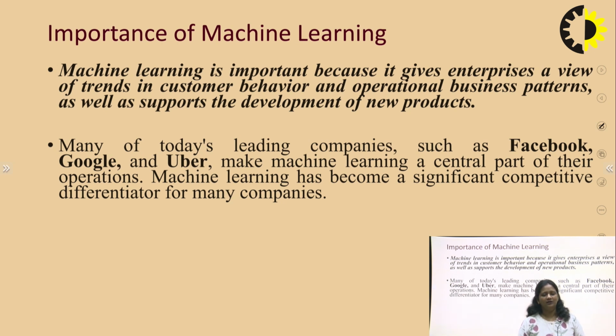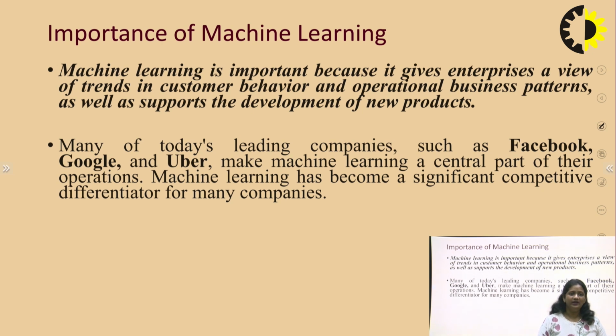Suppose on a particular day we search on, for example, Amazon. Suppose you search for a product. Okay, next day when you just open Amazon and view the first page, all the entries you have searched are visible in the recommendations for you. How is it possible? This is possible because of the machine learning concept.